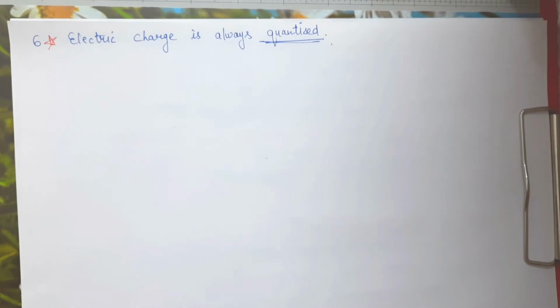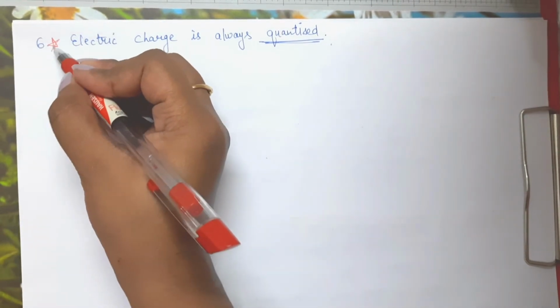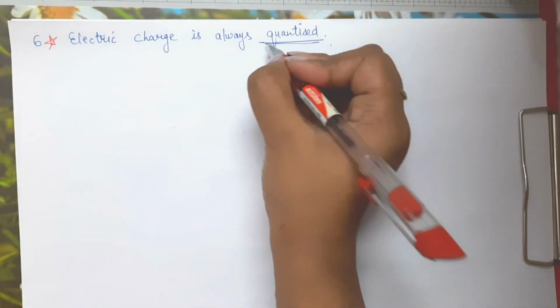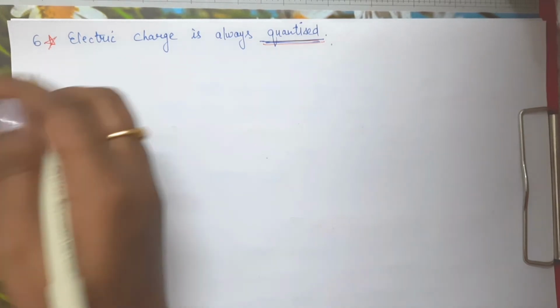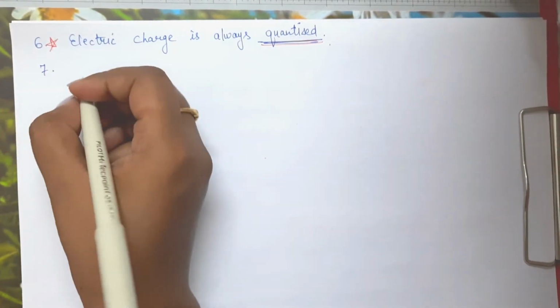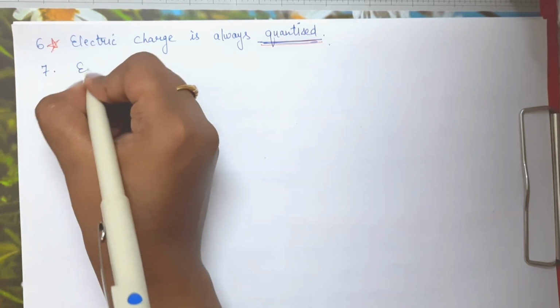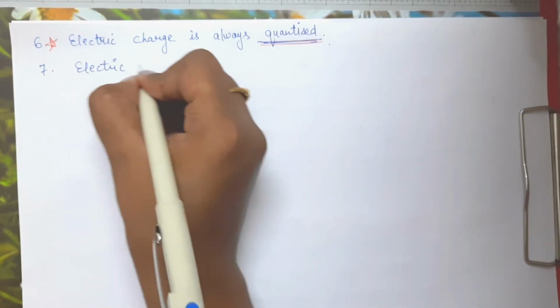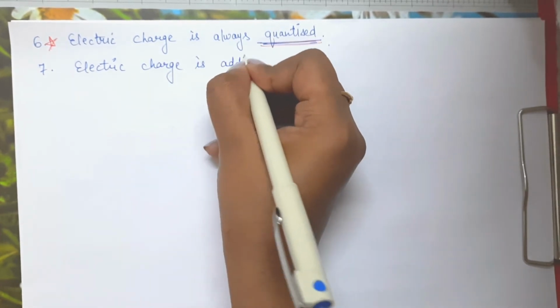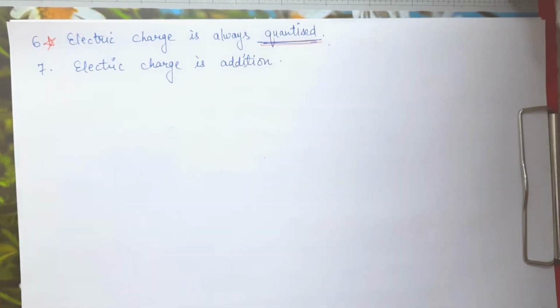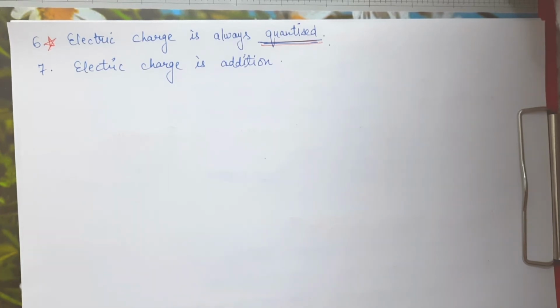We are going to understand this point separately in a very elaborate manner, how they are quantized and what I mean by quantization, we will study later on. Now the seventh point is electric charge is additive in nature. So you can add up the charges. We are going to discuss these things as soon as we discuss the application part of these, so you will be able to understand these things later on.